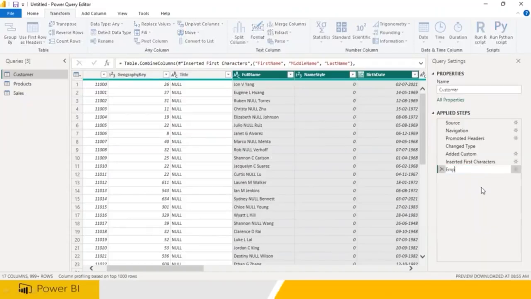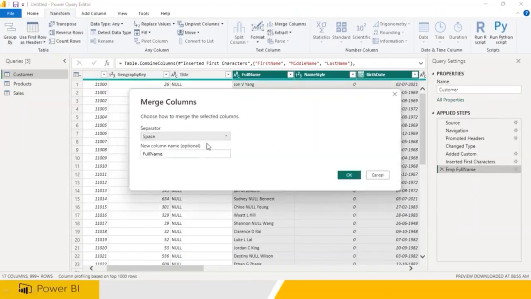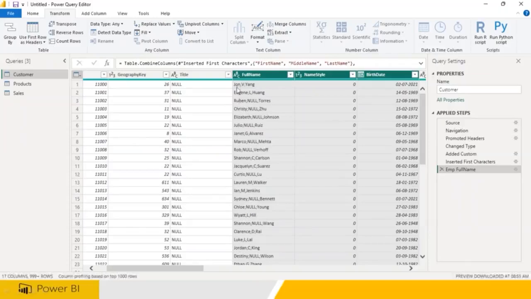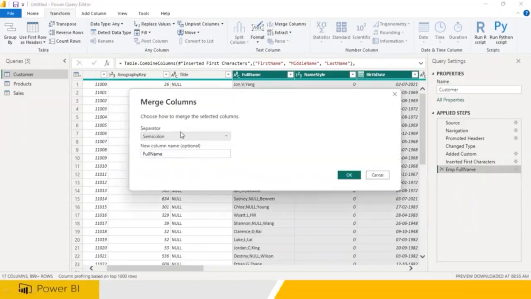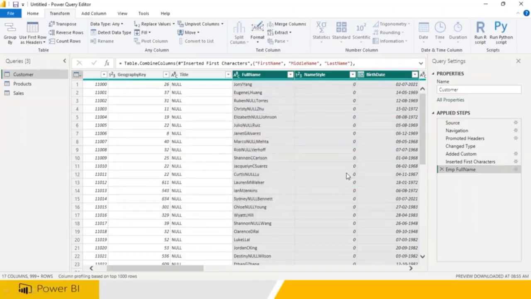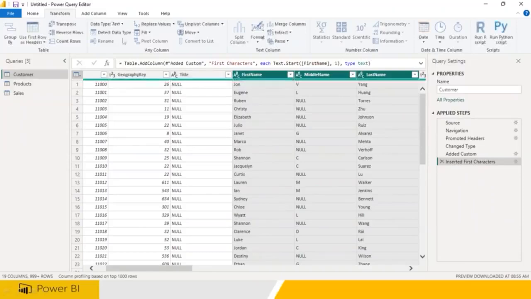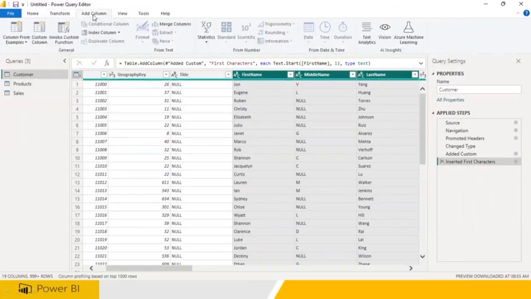Employee full name. You can modify it if you want to. Click on this. Now instead of a space, you can also give a semicolon or colon. So John semicolon V semicolon, whatever you would like to have. Or nothing, I don't need any, so completely without a space, you can get it. Either you can go in for Transform or you can go to Add Column. You will be able to do all these operations.